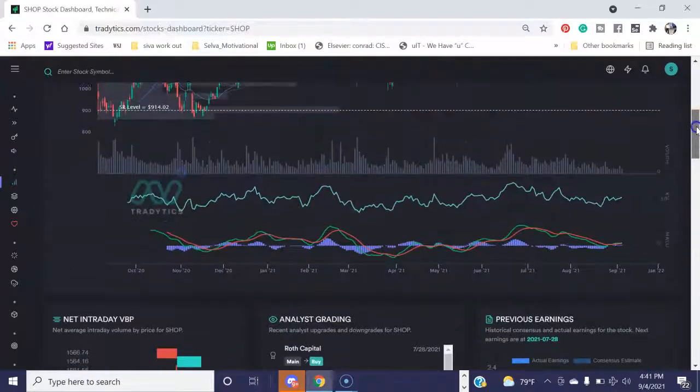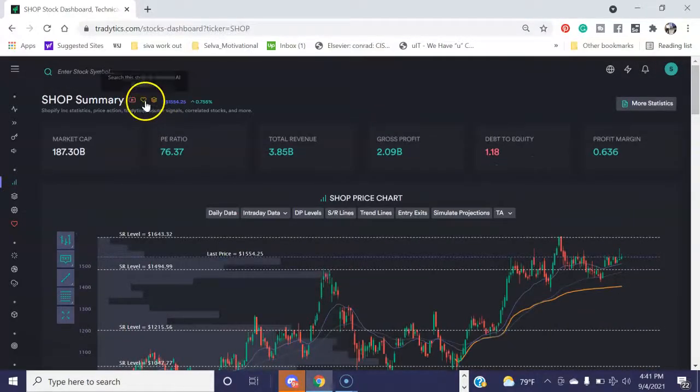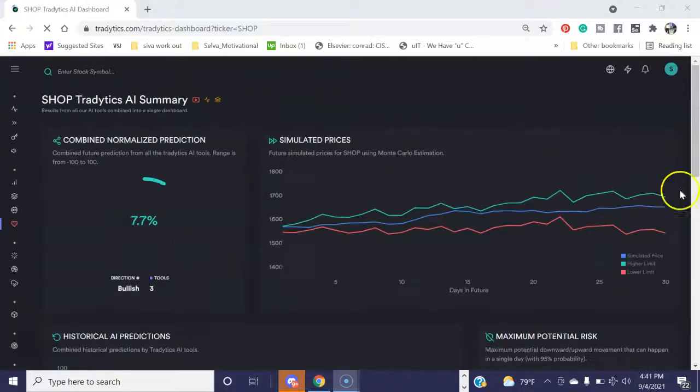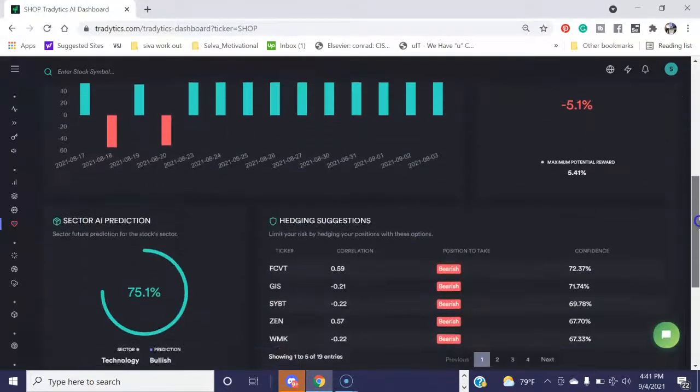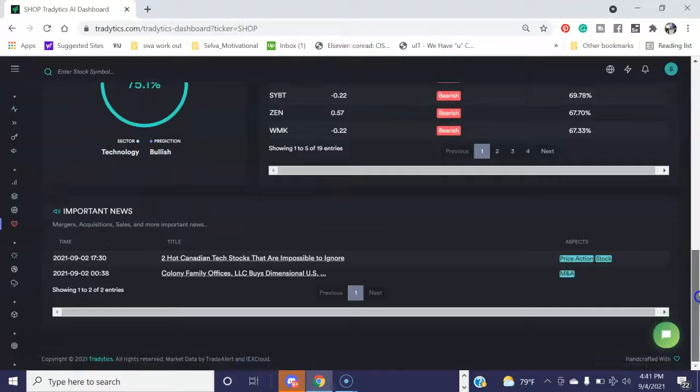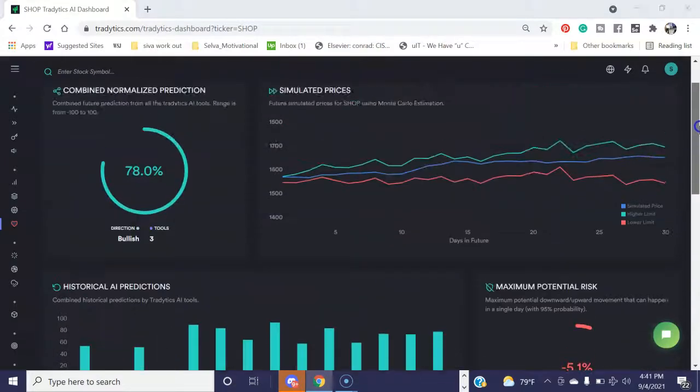Let's look at the AI. So you can see that's also positive. For Shopify, the AI is also positive. Algo is negative, but AI is positive.